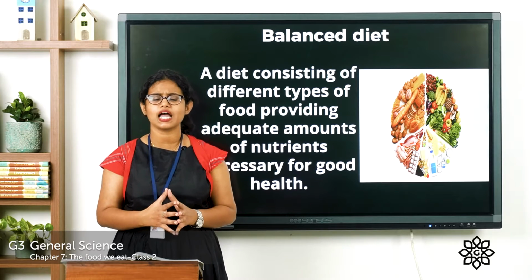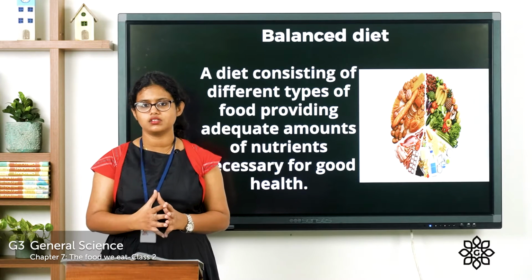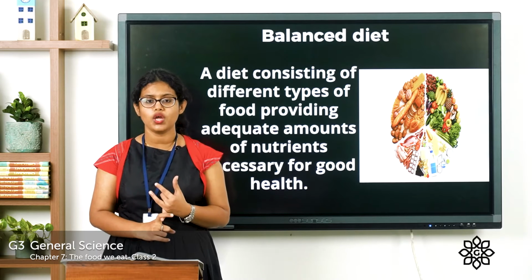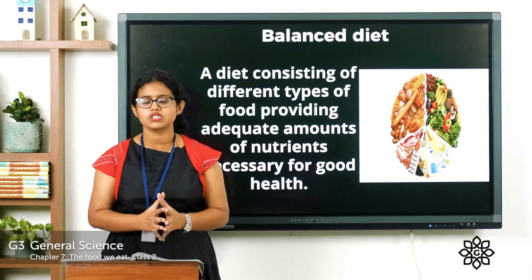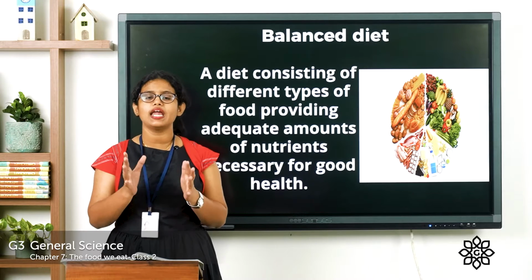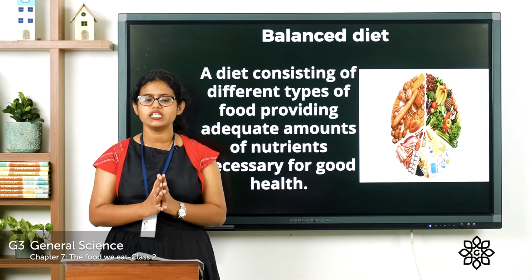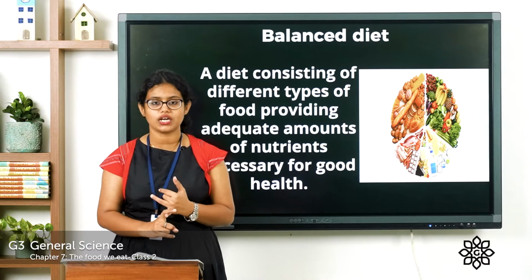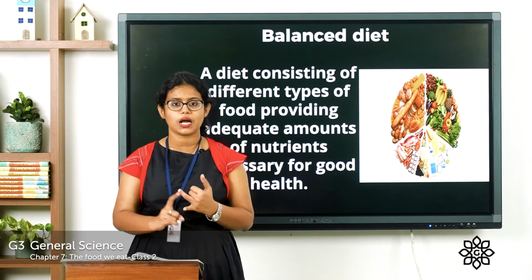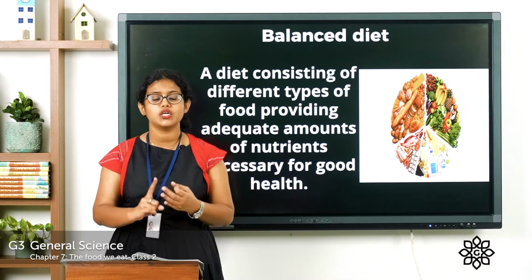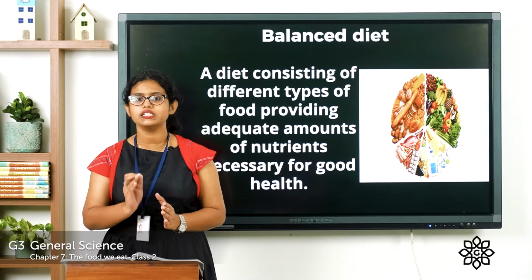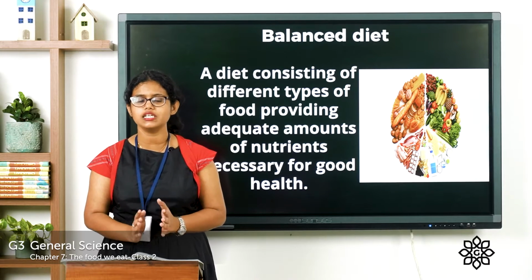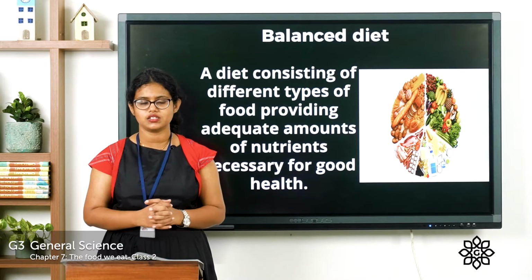So we should always have a balanced diet. This helps us to grow. It helps our body to function very properly, and at the same time, it helps us to remain healthy. So we should always have a diet which contains nutrients such as carbohydrates, fats, proteins, minerals, vitamins in the right amount, which is called the balanced diet.